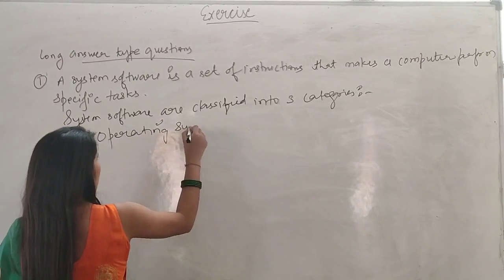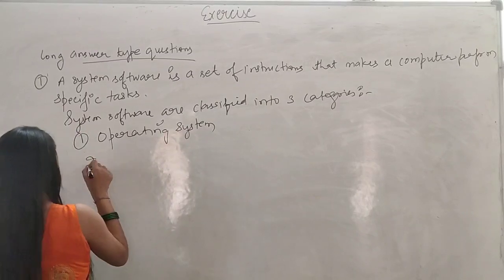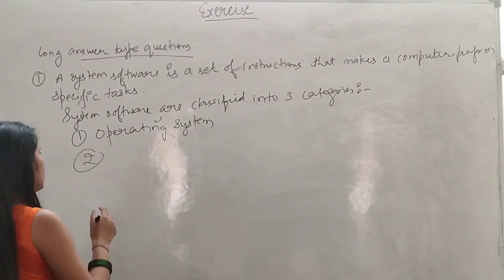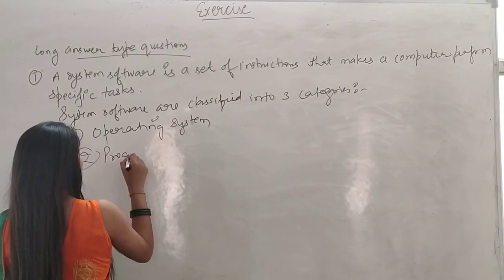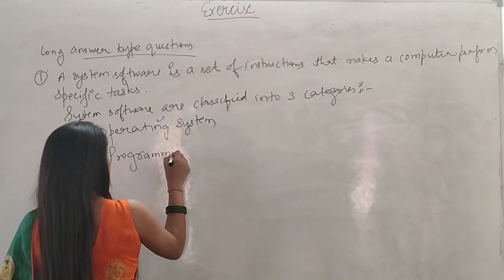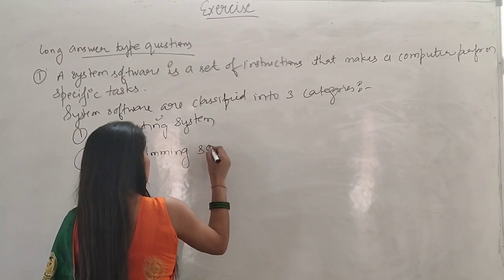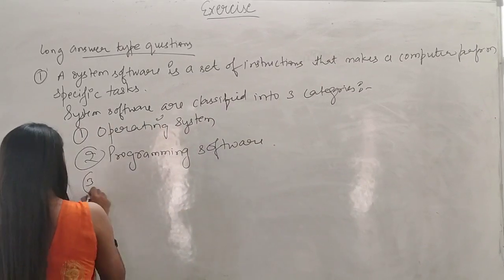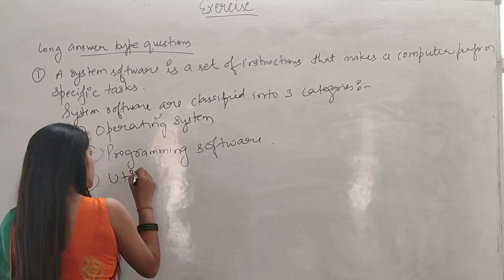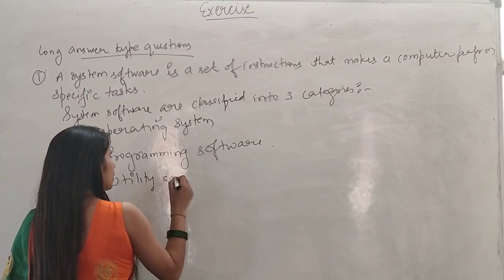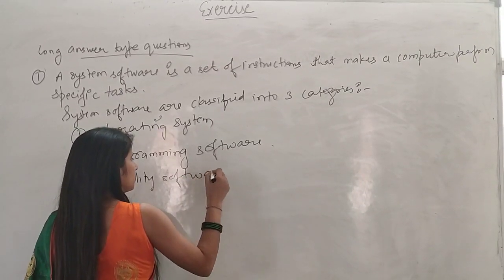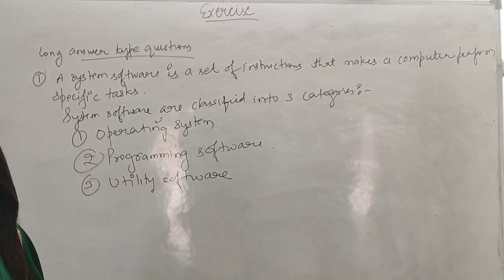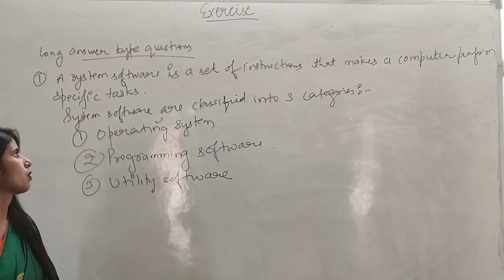The second one is programming software. The third one is utility software. In utility software you can get virus scanner, compression files, backups. These all are the parts of utility software.